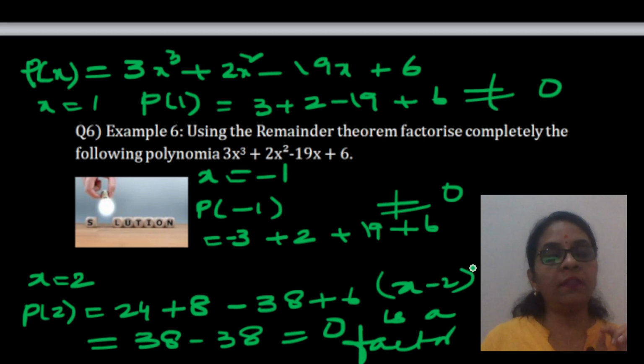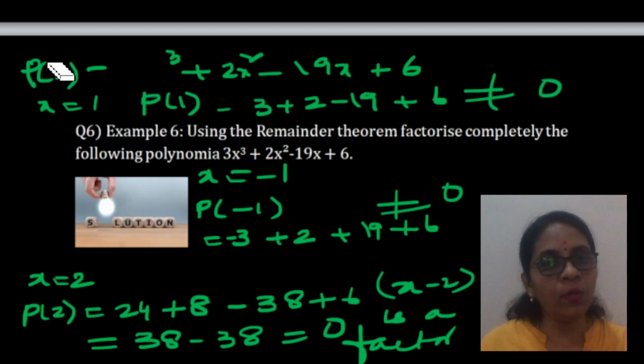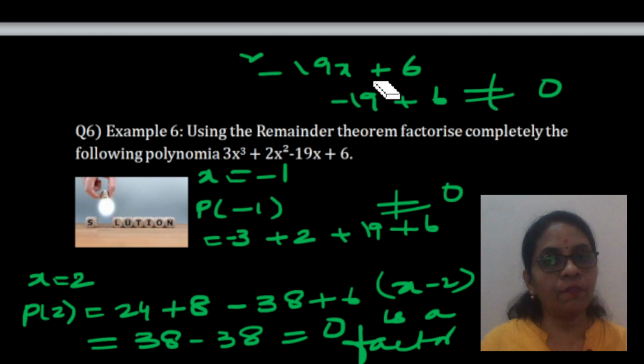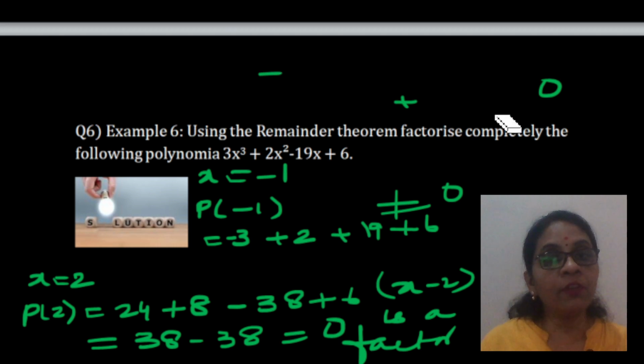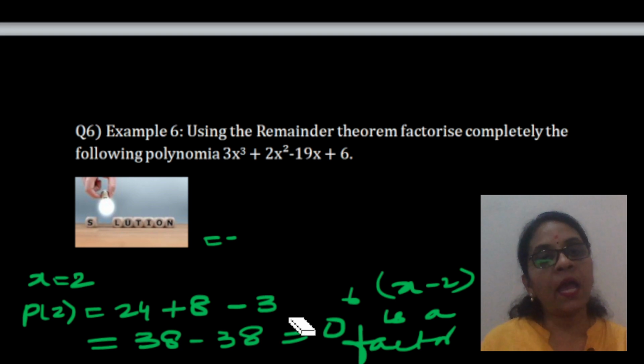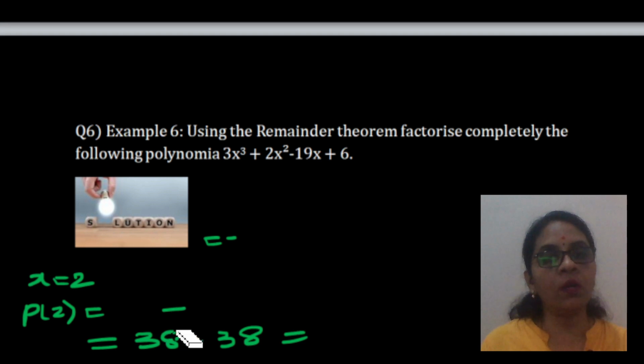Now, after you find the factor, what do you have to do? After you find the factor, you have to divide. Remember, in the previous video I told you all about synthetic division, we will follow the same synthetic division here. We found that one factor. Now, the remaining factors you can't keep on finding by trial and error, children. It will go a very long way. So, after you get your first factor, you have to do the synthetic division or long division, whichever you want. As I told you, I choose synthetic over long division.